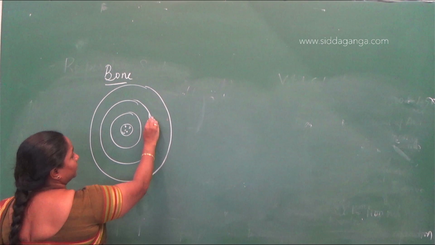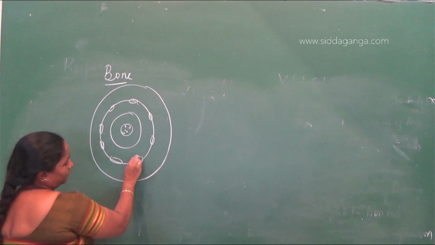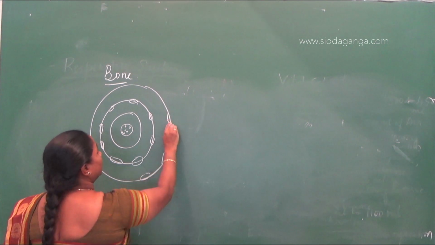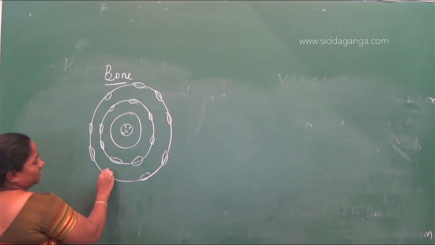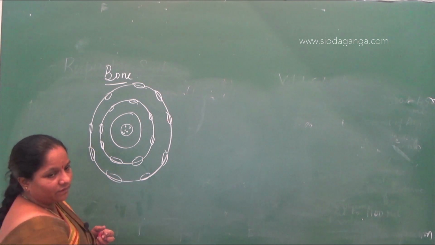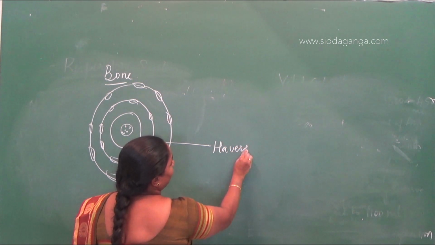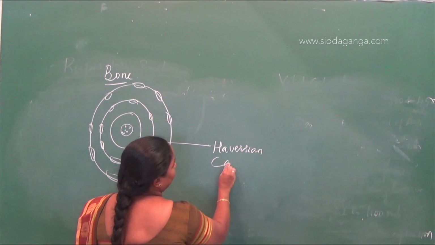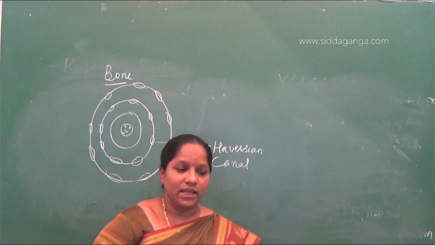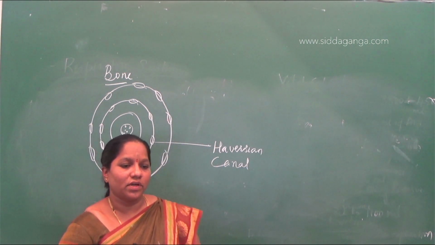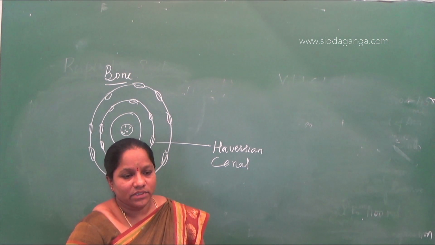The concentric rings of bone are made up of a canal called the Haversian canal. So the concentric rings of the bone are called Haversian canal.